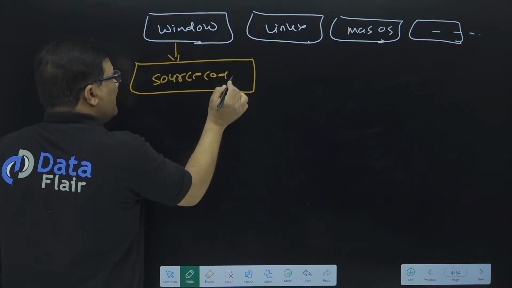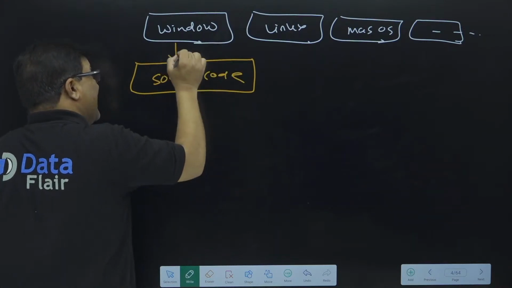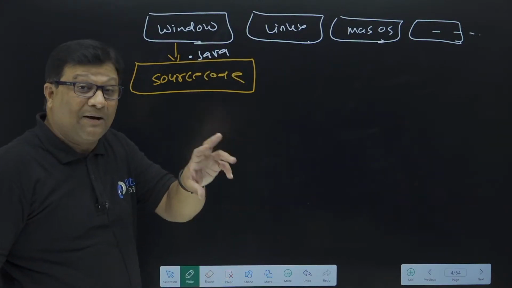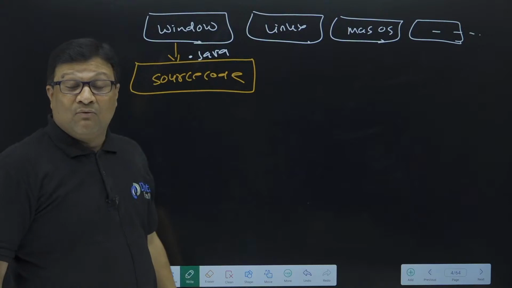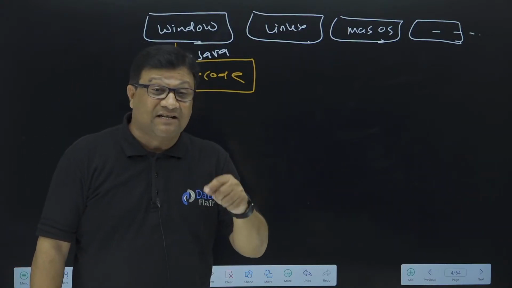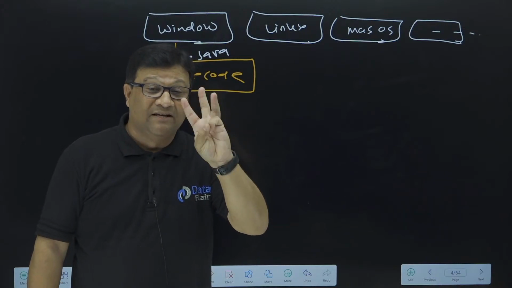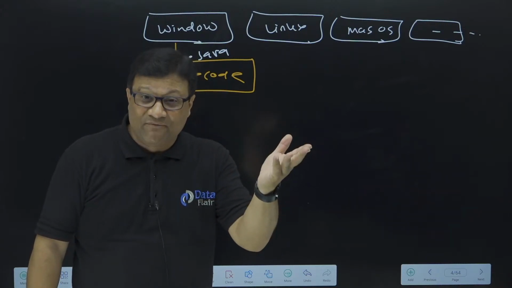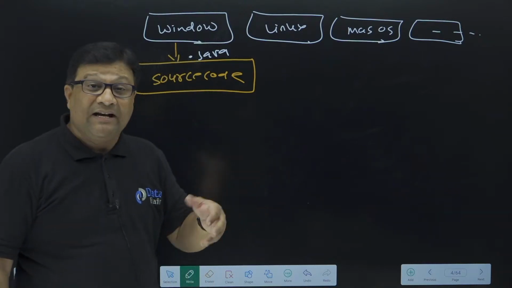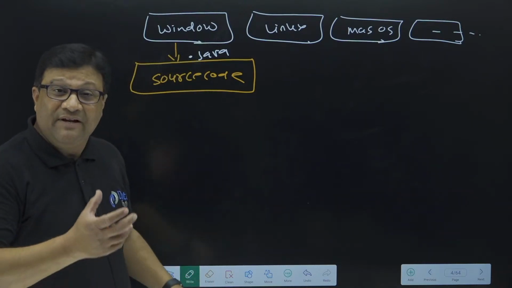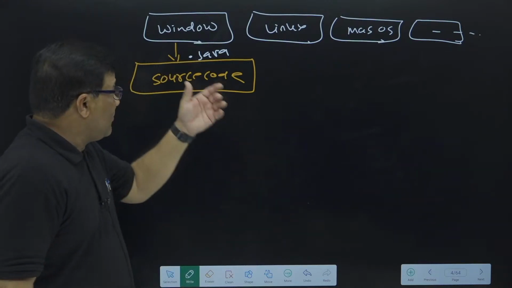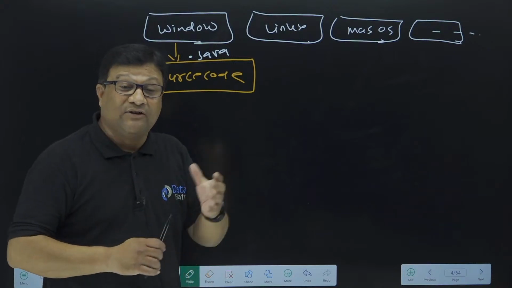For a Java application, the extension of the program is .java. Java was the first compiled language whose extension had 4 characters. Earlier languages in the market, like C with .c, 1 character, .cpp, 3 characters, and .vbp for Visual Basic, 3 characters. Earlier compiled languages had extensions of up to 3 characters, but Java was the first with 4 characters, like .java.